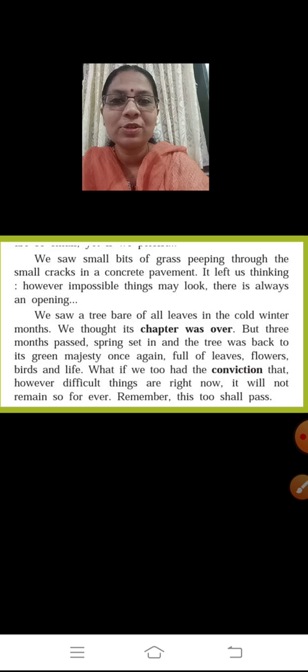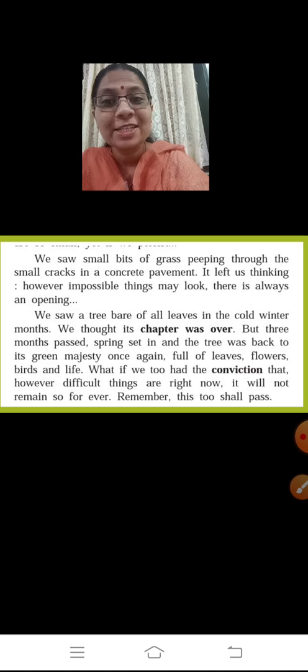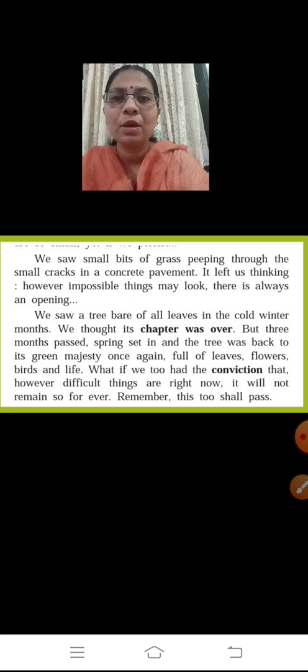We saw small bits of grass peeping through the small cracks in the concrete pavement. It left us thinking, however impossible things may look, there is always an opening. Yes, pavements are on the roadways you have. So on the pavements they saw small cracks and small bits of grass peeping through, coming out of it. How is it possible? So it's telling that though it may look impossible, there is always an opening. You may find there is no end to your problems, but there is a solution to everything. There is always an opening to come out of any situation.